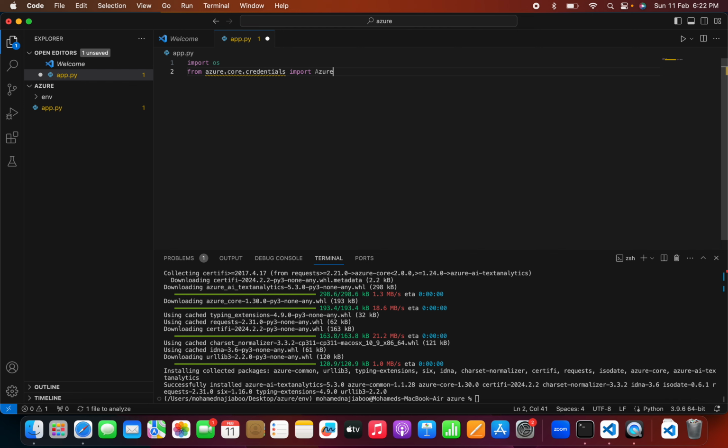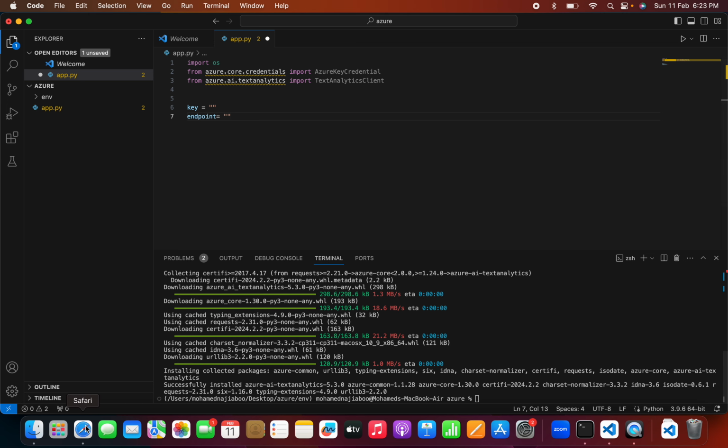This is for the credential part, Azure Key Credential. Okay. Now I can import Azure AI Text Analytics. I want to ensure that spelling is correct. This can be import TextAnalyticsClient. Okay. So the import part is done. Now we can define the key here and we can define an endpoint here.